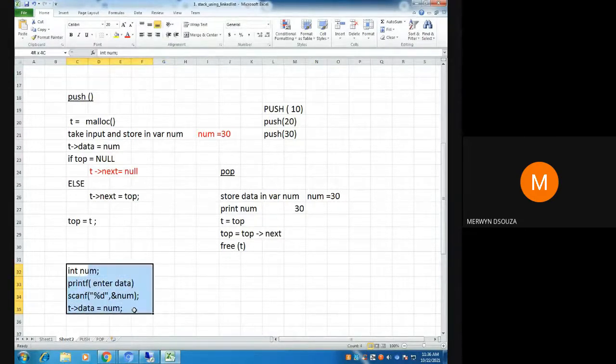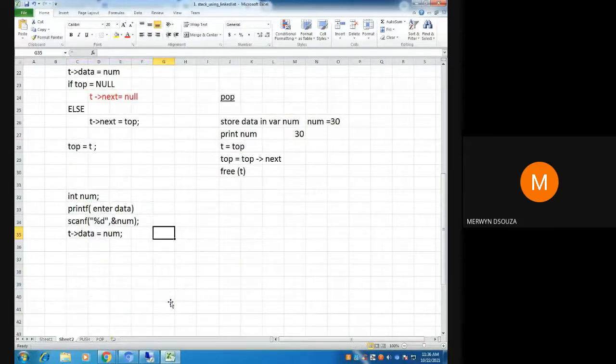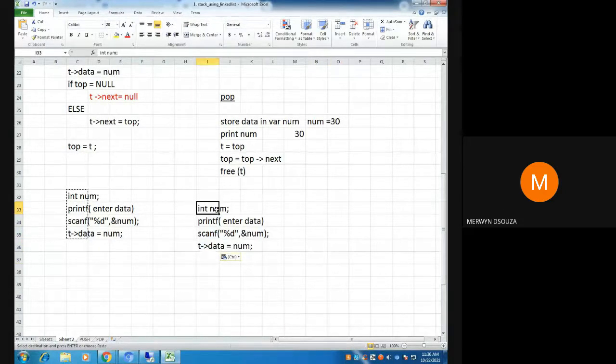It is not wrong if you do it like this, but there is a direct way of doing this. Instead of declaring a variable, I'm showing a shortcut. What you could have done is, no need to declare this variable. You can say printf enter the data, with double quotes.